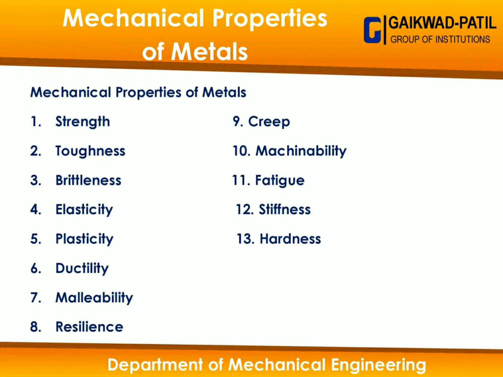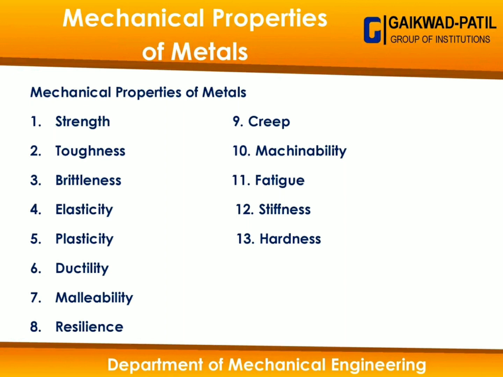Resilience is the metal property which resists impact force as well as continuous hammering or impact force. Then creep, the metal can resist high temperature. Machinability, a metal that can be easily cut is a good machinable metal. A metal with bad machinability cannot be cut easily with the help of a single point cutting tool or multi point cutting tool.